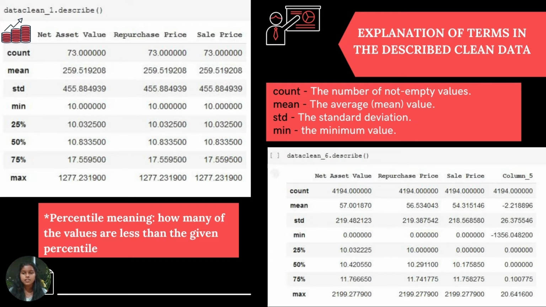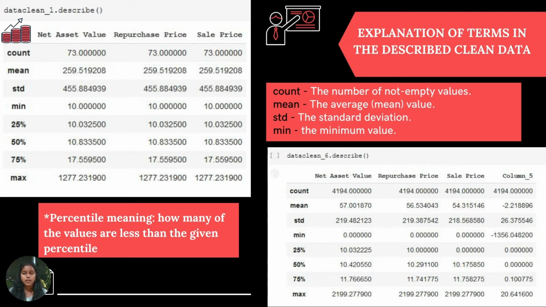The count represents the number of non-empty values in that particular column. The mean represents the average value of all values in a column. The STD represents the standard deviation of all values in a column. The min represents the minimum value of data in that column, and max represents the maximum value of data in that column.